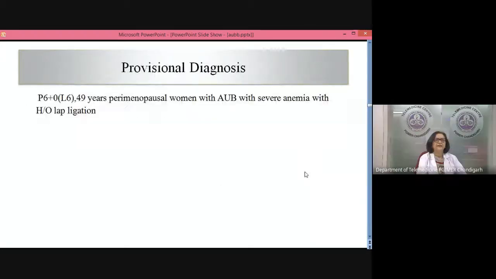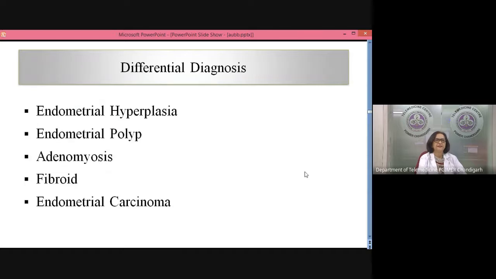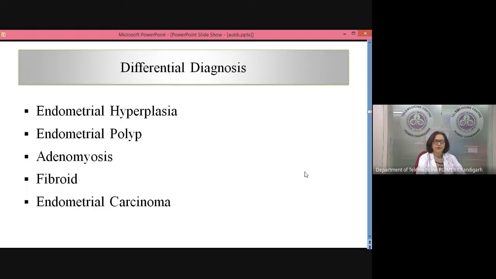Yeah, this one. The four differential diagnoses that you have given. Next one. Okay. Can you just explain how you reached these conclusions and support your diagnosis? Why do you say so?